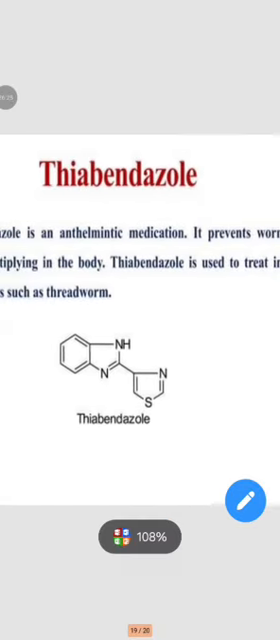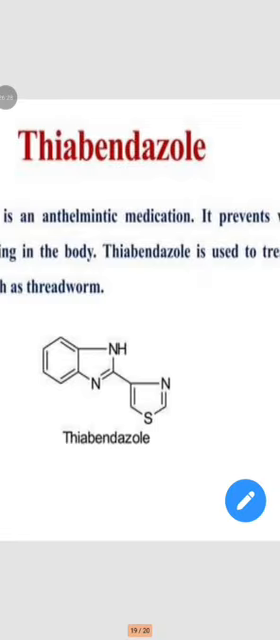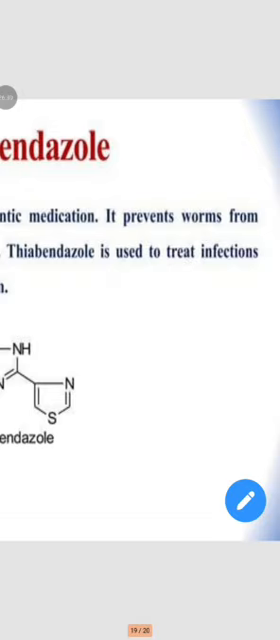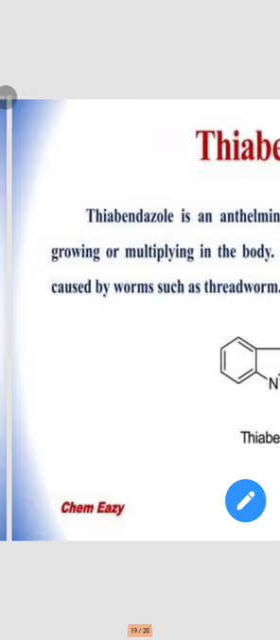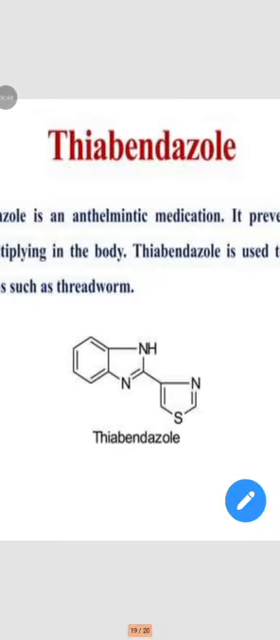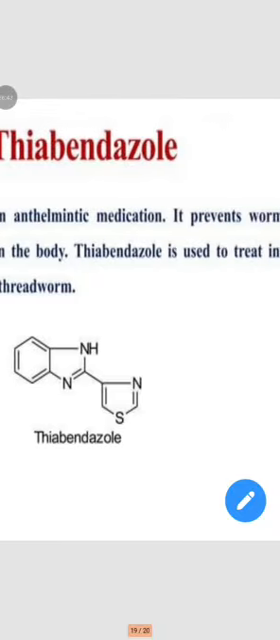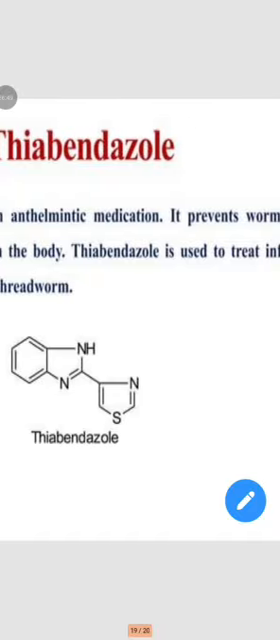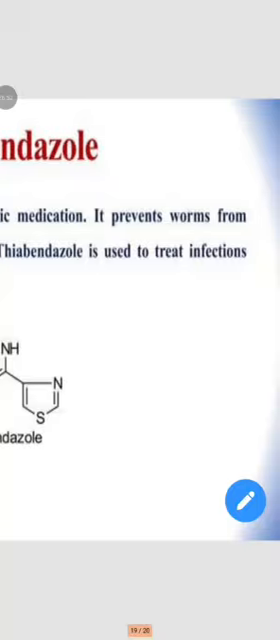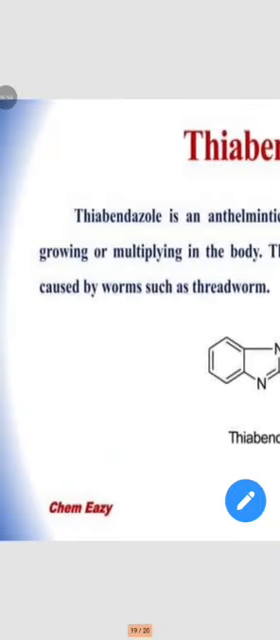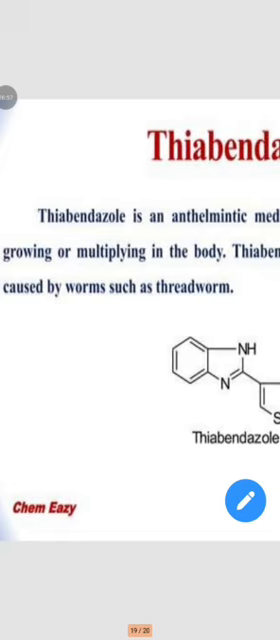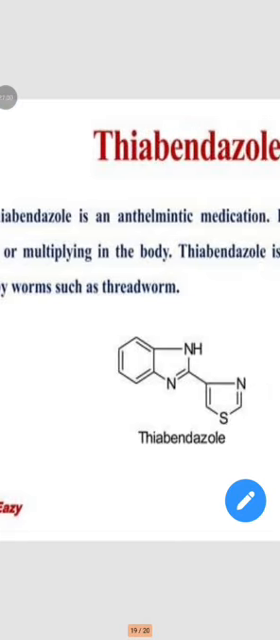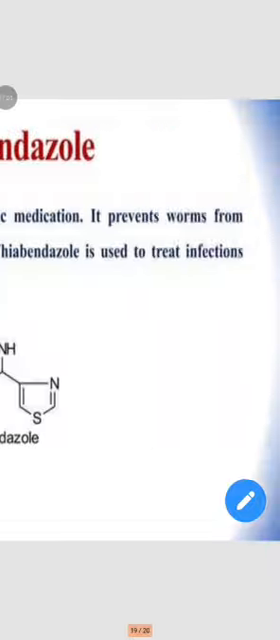Thiabendazole is an antihelminthic medication. It prevents worms from growing or multiplying in the body. Thiabendazole is used to treat infections caused by worms such as threadworm. So this is the structure of thiabendazole.